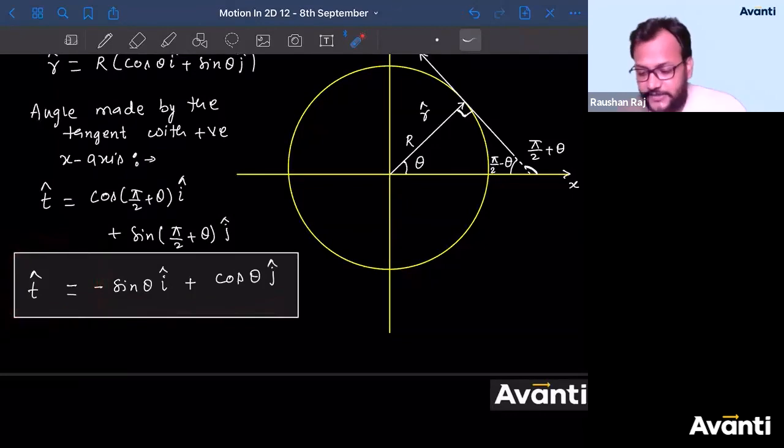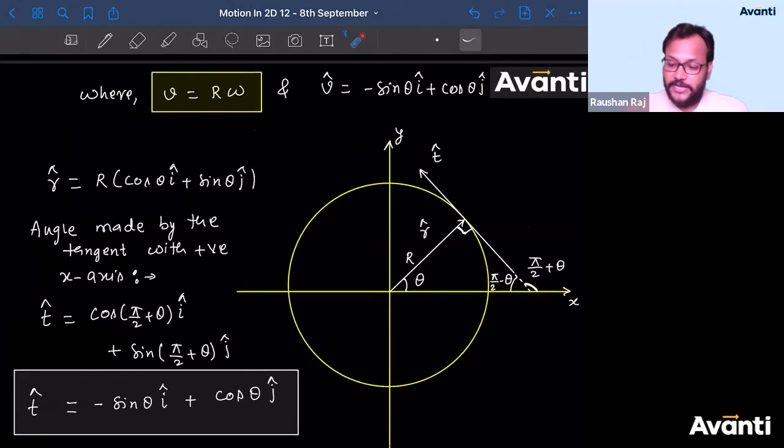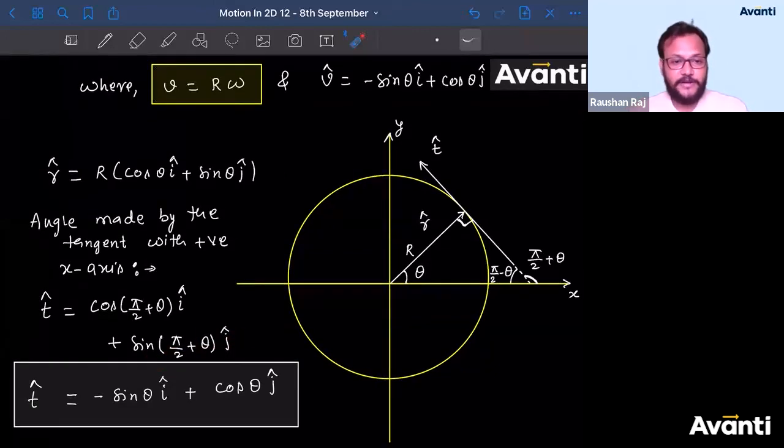So can I say, guys, that the linear velocity of the particle in a circular motion will be along the tangent? If I had wanted, I could have given this information directly, that the direction of velocity in circular motion will be tangential. But here I have proved in front of you that the direction of linear velocity in circular motion is a tangential one. Guys, click yes if you have understood this.